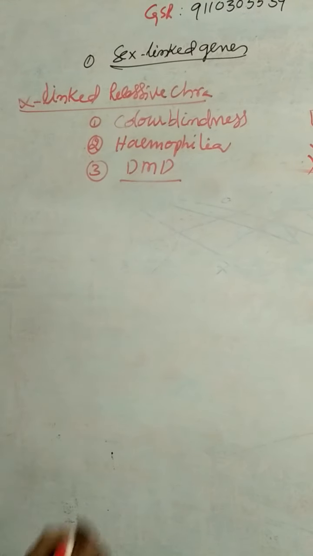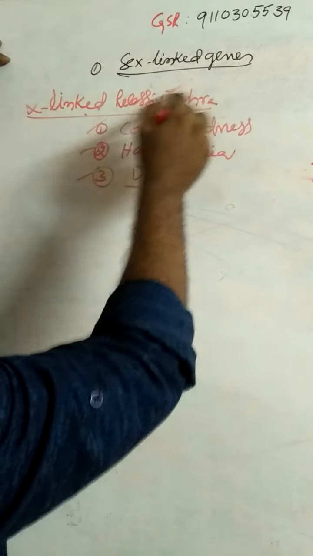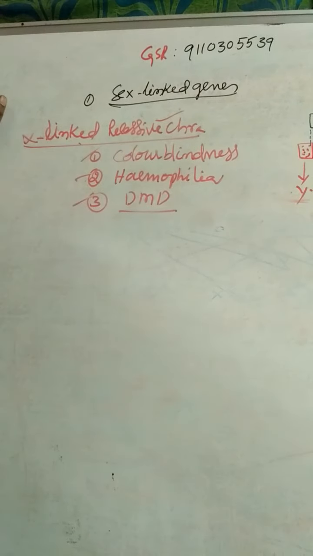These three disorders or diseases are X-linked recessive diseases.